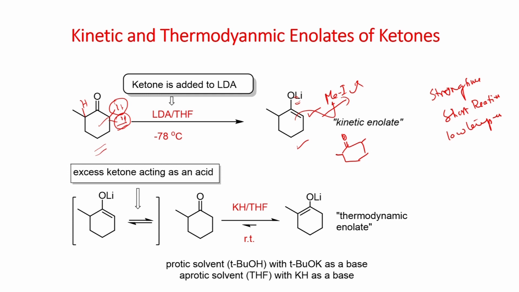On the other hand, if you treat with a base like potassium hydride at a higher temperature, 0 degrees or room temperature, the deprotonation takes place here, and it will exist in an equilibrium. Once you form this enolate, it can react with another ketone carbonyl group. The ketone can act as an acid, and it can deprotonate this one, so you form this enolate and regenerate the starting material. This is more stable.